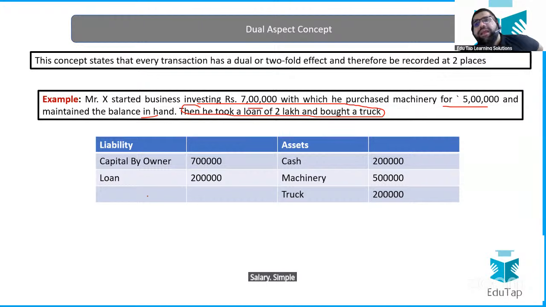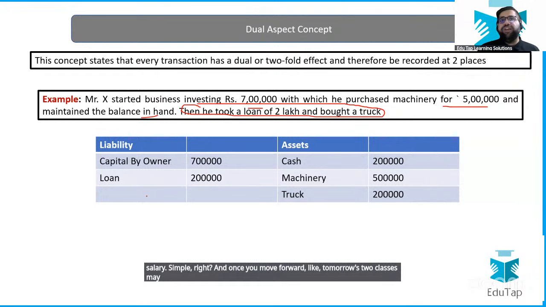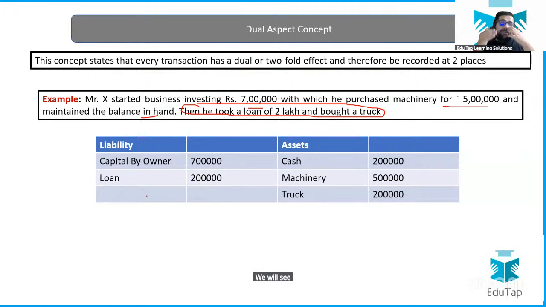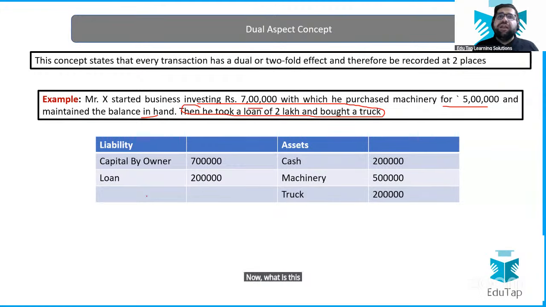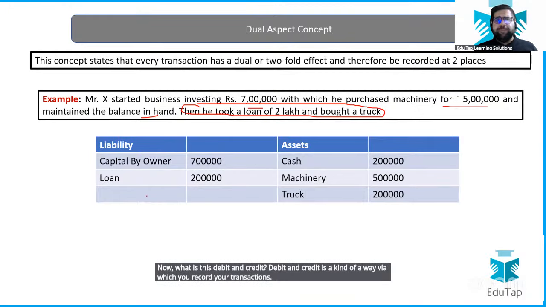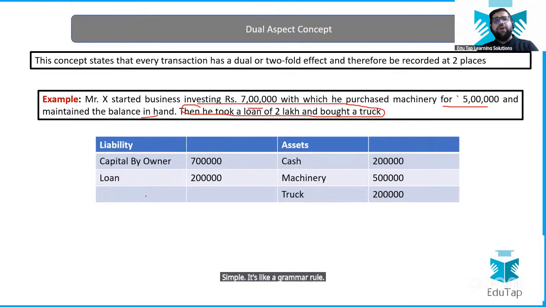Simple, right? And once you move forward, like tomorrow's two classes, we will understand the recording part. We will see how this debit and credit works. But remember, debit and credit comes out from dual entry only. Now, what is this debit and credit? Debit and credit is a kind of a way via which you record your transactions. Simple. It's like a grammar rule for accounting, which I will explain to you tomorrow. But one account will be debited, another account will be credited. And it is coming from dual entry only.